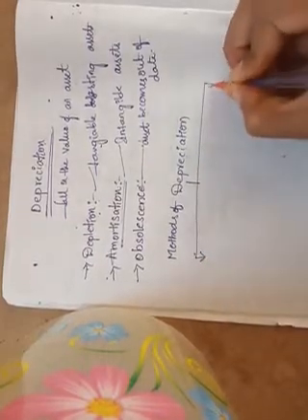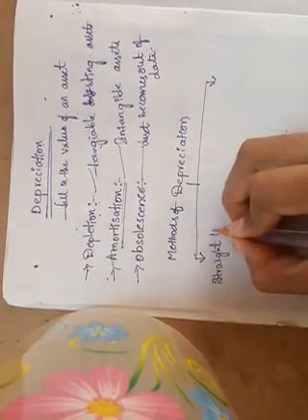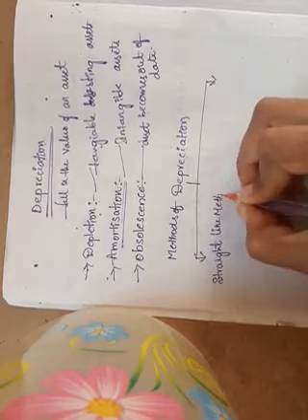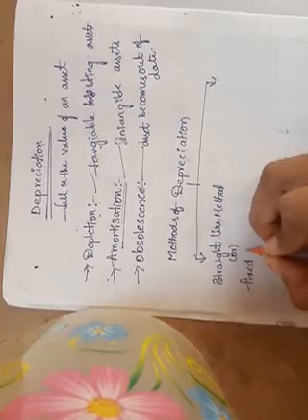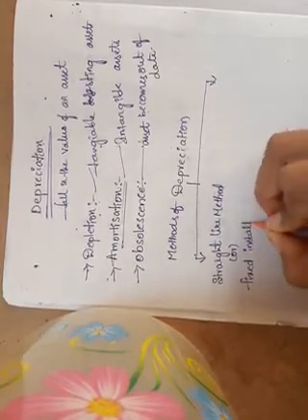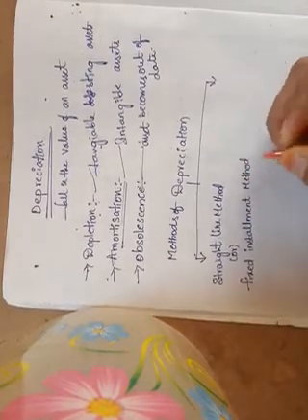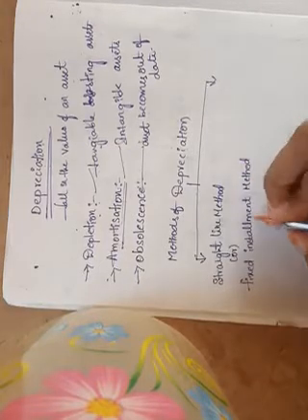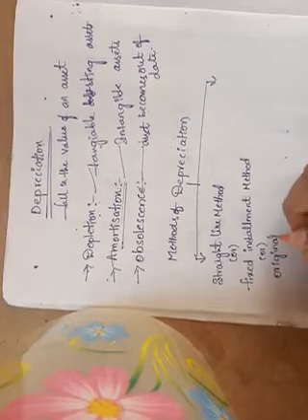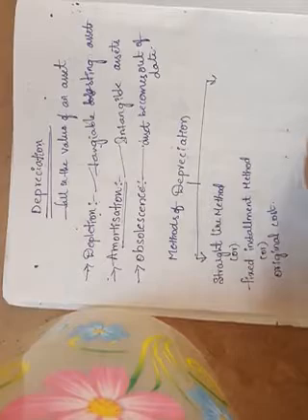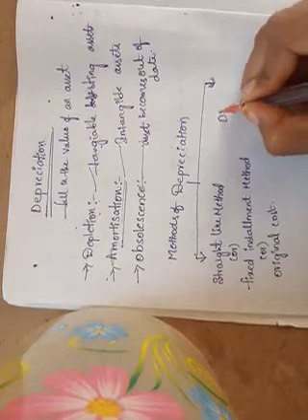One is straight line method or fixed installment method, or original cost method, or equal installment method. Next, coming to the second method, it is diminishing balance method.